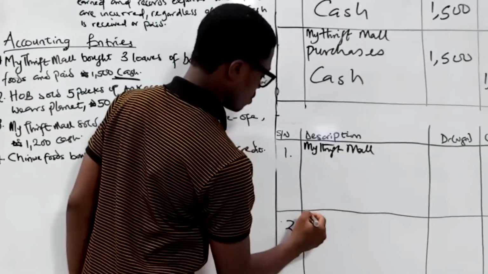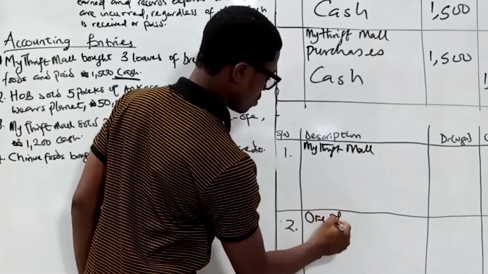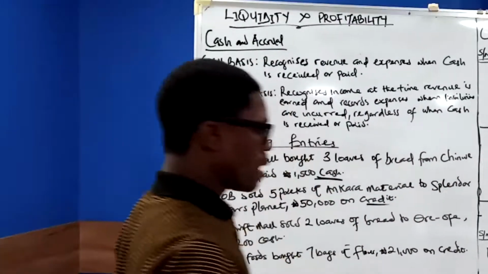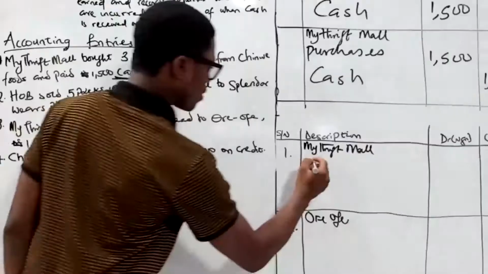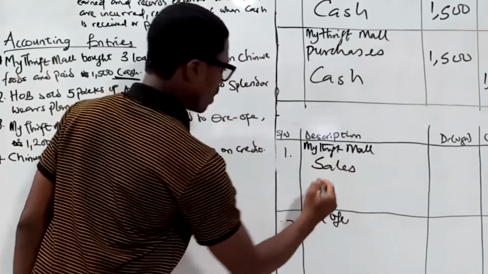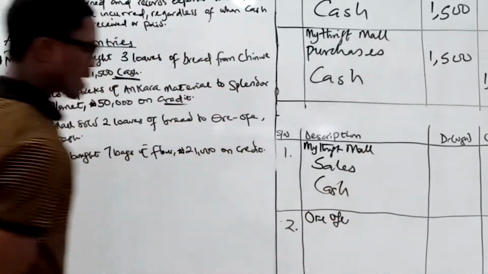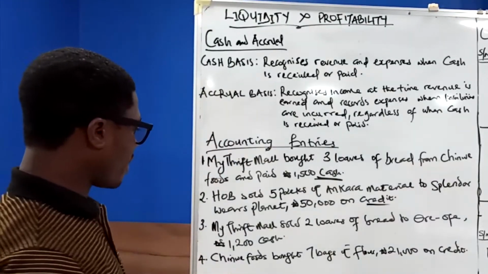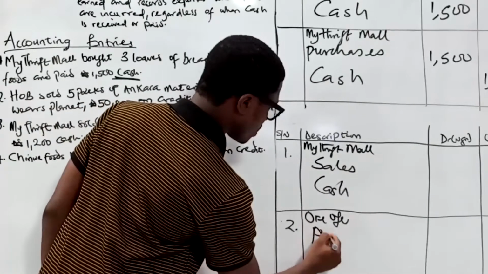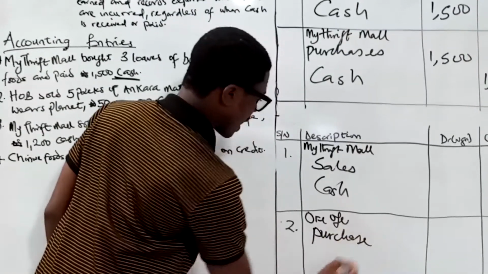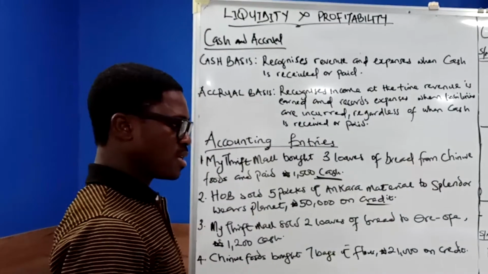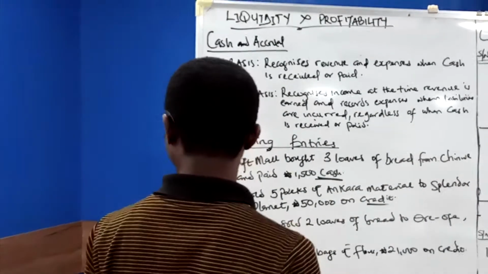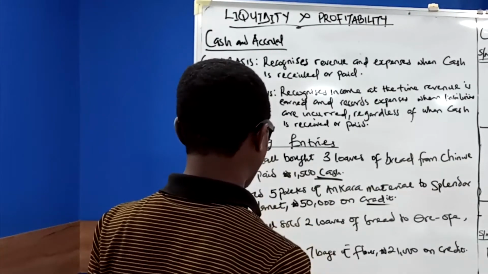My Treatment sold, so that means we have the sales account and we have the what? We have the cash account. For Oriofe, we have the what? The purchase account. We also have the what? Because Oriofe paid by cash. Sales.